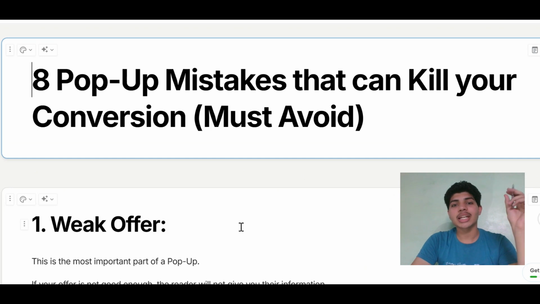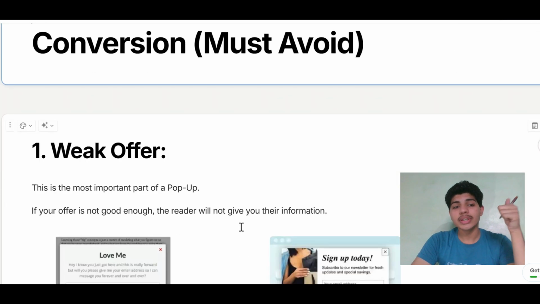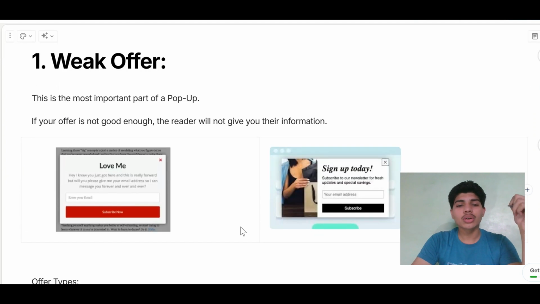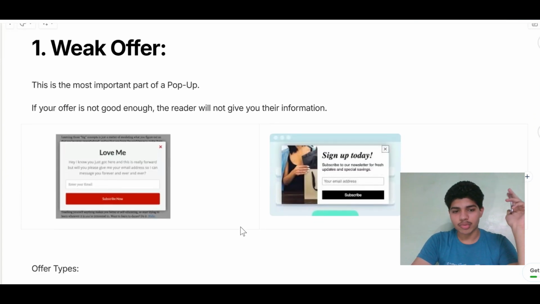Pop-up mistakes that can kill your pop-up conversion. You should avoid this, and if you are doing this, solve this now. First one, the offer. This is the most important part of a pop-up. If your offer is not good enough, the reader will not give you the information.